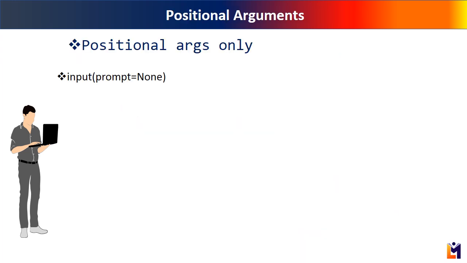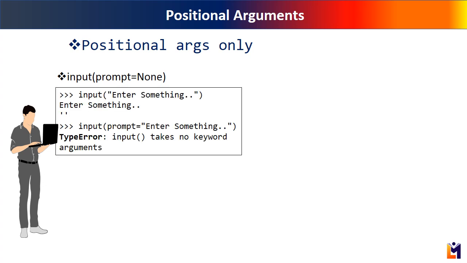Just as we can enforce a keyword-only condition on the arguments while defining a function, there can be positional-only arguments also. An example of such a built-in function is input. We normally give a string inside the input parentheses, which actually is the value to the prompt argument. But if we try to pass the string as a keyword argument, the Python interpreter tells you that the input function does not have a provision for keyword arguments.